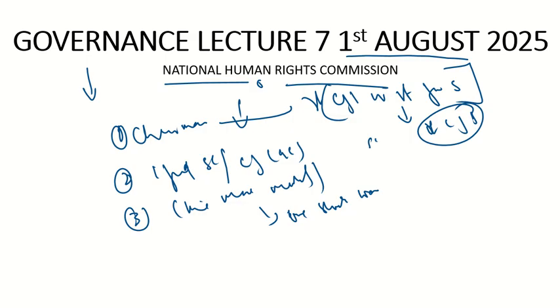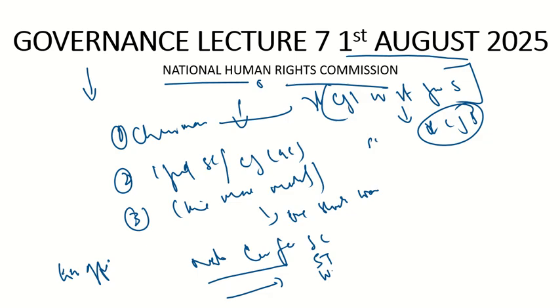And what are its ex officio members? It has something called ex officio members. You would have discussed the various constitutional commissions. For example, there is the National Commission for Scheduled Castes, the National Commission for Scheduled Tribes, the National Commission for Women, the National Commission for Minorities, the National Commission for Protection of Children, and the National Commission for Persons with Disabilities.